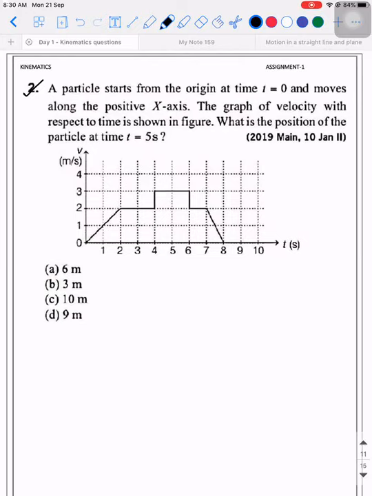Okay. Yeah, that's right. So a particle starts from origin at t is equal to 0 and moves along the positive x-axis. The graph of velocity with respect to time is shown in figure. What is the position of the particle at t is equal to 5 seconds? So 5 seconds is somewhere over here. So when velocity time graph is given and displacement is asked, area under the graph. You will get the answer. 10 meters, sir. Yeah. Counted the boxes.